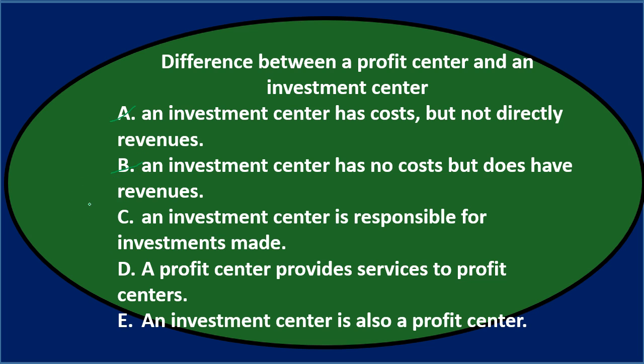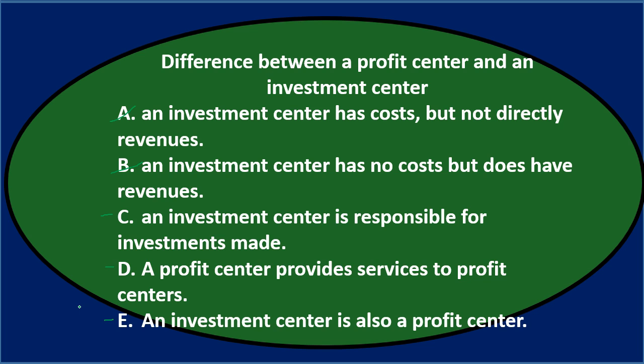C, an investment center is responsible for investments made, and that would sound reasonable. So unless maybe the profit center has investments as well. D, a profit center provides services to profit centers. Well, that might be true. And then E says an investment center is also a profit center. And we might consider that. So I'm going to keep the C, D, and E and go through this again. Difference between a profit center and an investment center. Either C, an investment center is responsible for investments made. D, a profit center provides services to profit centers. Or E, an investment center is also a profit center.